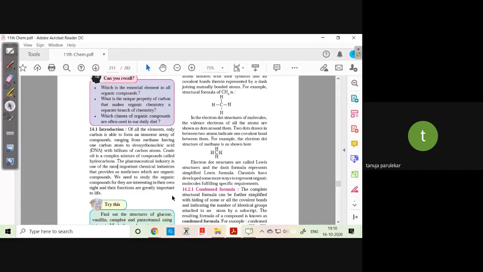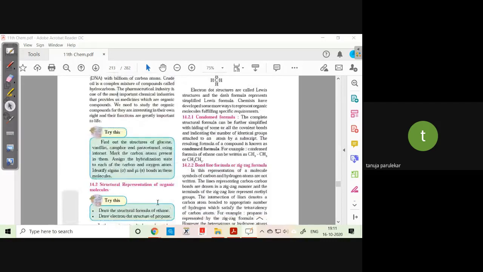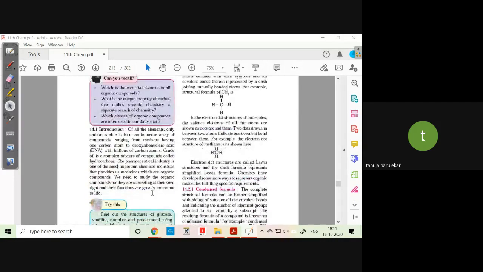Organic chemistry is a branch wherein carbon can form so many compounds. The pharmaceutical industry, drugs, dyes, the textile industry, all these have very complex structures wherein carbon is involved. Therefore, we will be studying these organic compounds as very interesting. That's what we said. Then I gave you this as a homework.